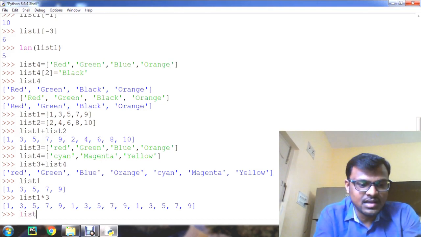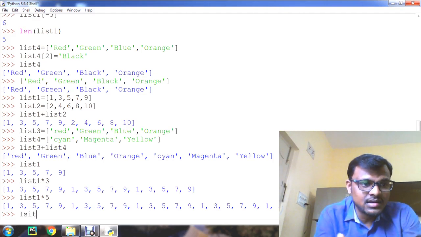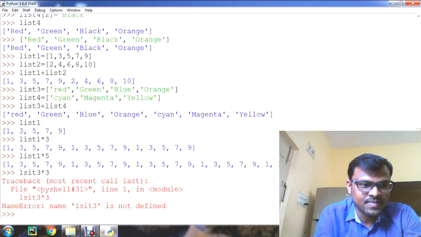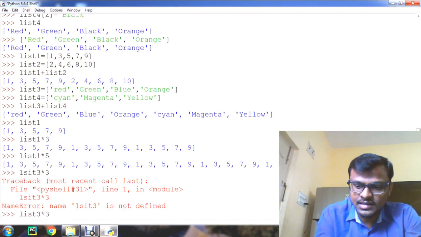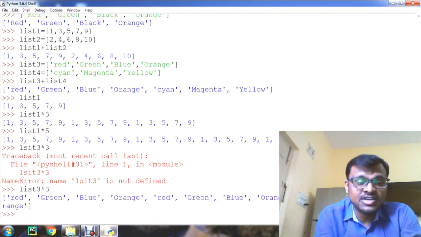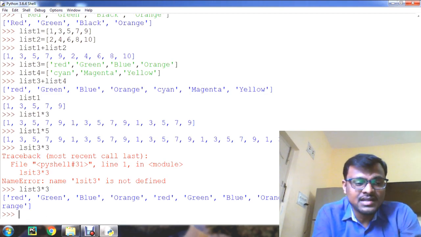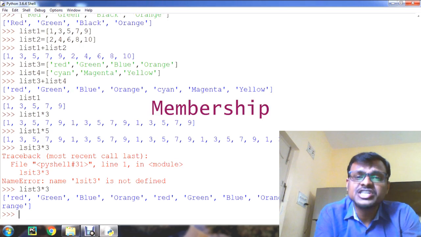Same way you can give star 5. How many times you want, you can give that value. Got it? Same way we can repeat the other list 3. I will show with the strings list, that is list 3 star 3. Okay, I made a mistake here, list 3 star 3. The elements of list 3 are also repeated 3 times. Got it? So this is the use of the repetition operator. We can use it like this. Well guys, now we'll go to the next operator called membership operator.